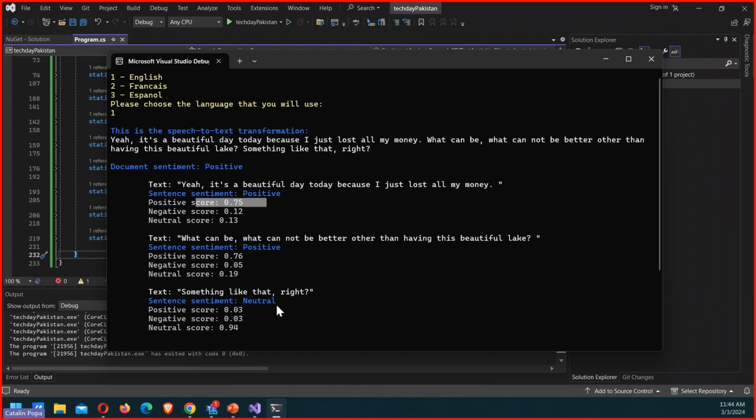This will be 75% positive. This will be 76% positive, and so on and so forth. And then at the end of the day, you just do the math behind it, and you're going to say the whole text is 50% positive, right?